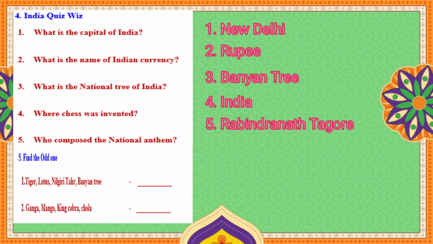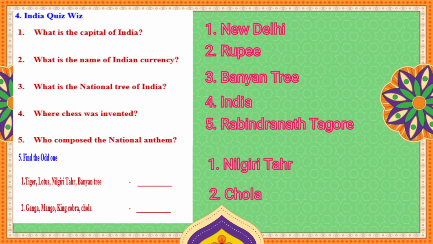Next is the 5th one. Find the odd one. Among the given names of animals, you are going to find the odd one. The first one is the Nilgiri tahr, because the other given things are national symbols and the Nilgiri tahr is our state animal. So this is the odd one. Like that, the next one is Chola.